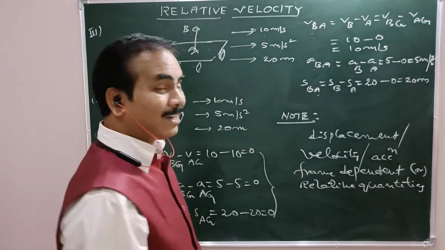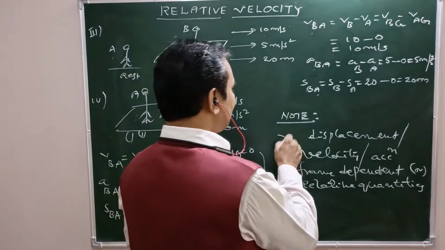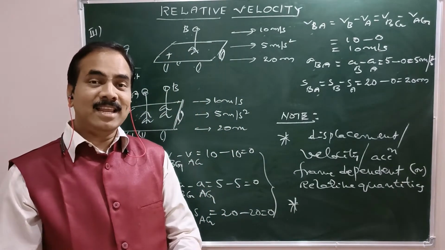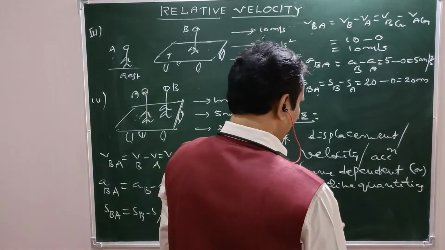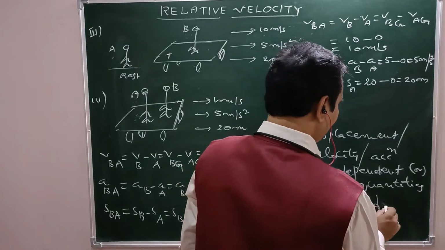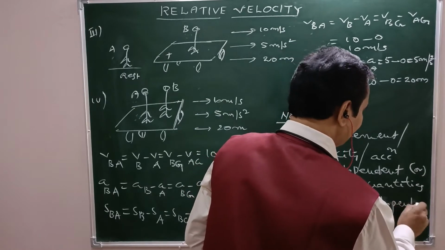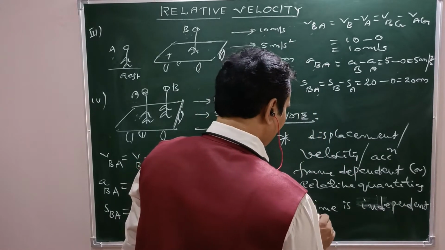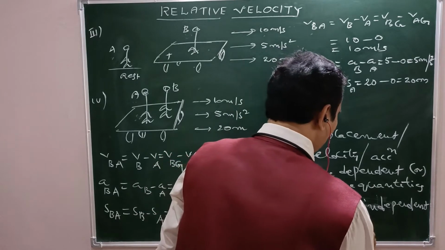But time is absolute, it is unique in all frames. So this is the first point, but we have one more point, that is time. If you calculate time in any frame of reference, it is unique. So time is absolute, time is independent of frame.